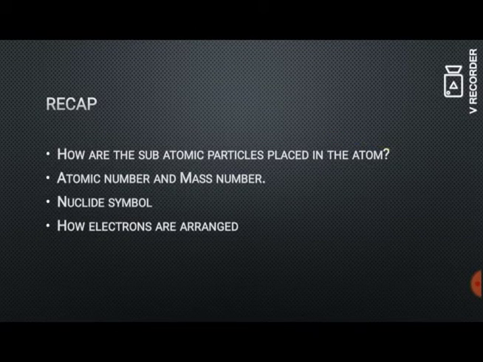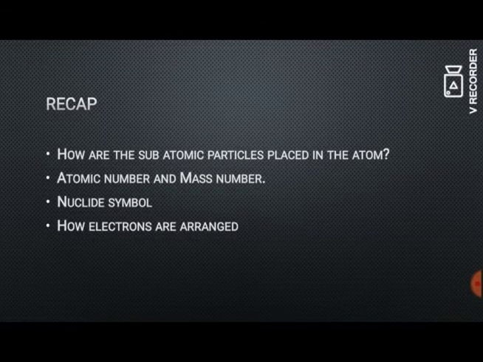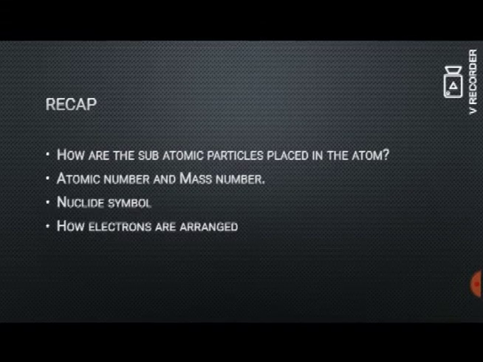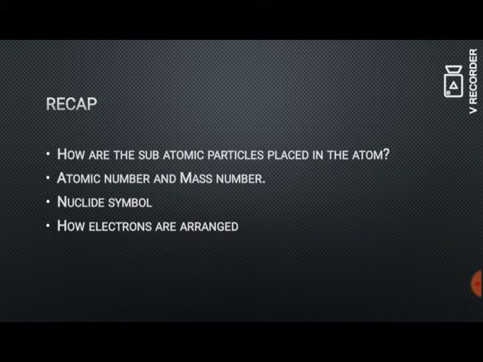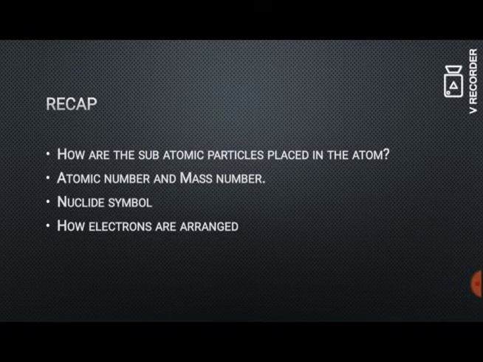Then we have seen how electrons are arranged in an atom. They are arranged in shells, and the shells are named K, L, M, N, etc. And these electrons revolve around those shells. We have seen a few examples also: hydrogen, carbon, nitrogen, oxygen, chlorine and sodium.